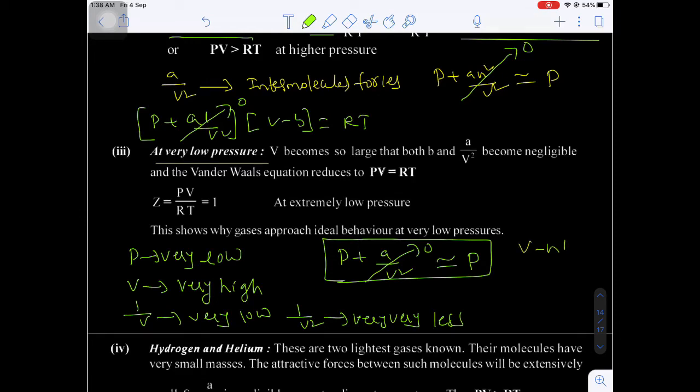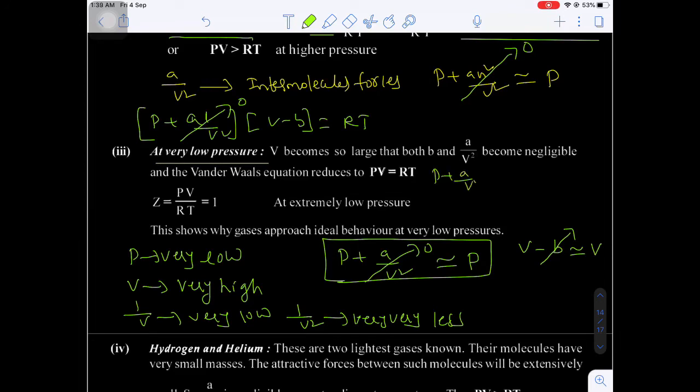And also V minus nb, or V minus b, you take V minus b for 1 mole of a real gas. Now V is very high, so in comparison with b, V is very high. So I am neglecting the b. So that's why V minus b, shall I take V? Yes. Now here I am ignoring both a and b.